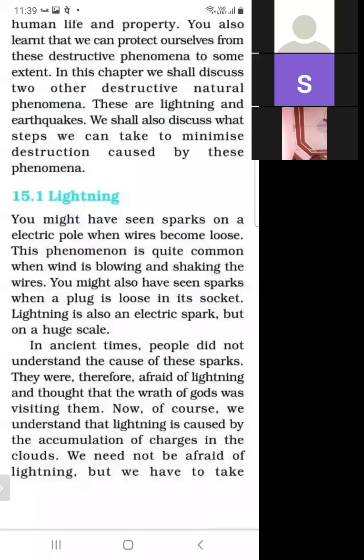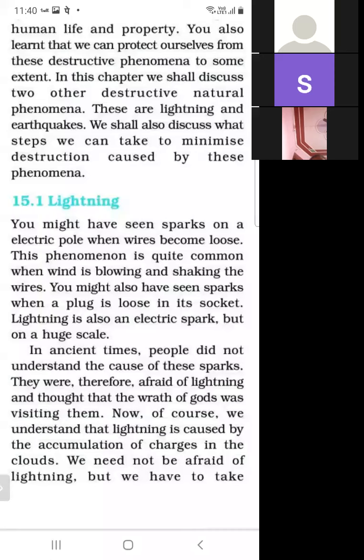Due to the strong wind, the connection becomes loose and sparking is produced.